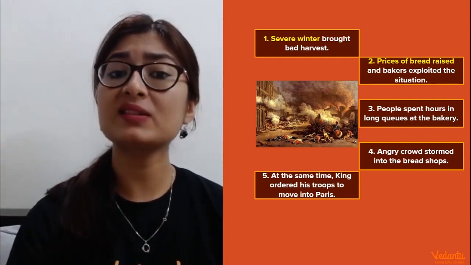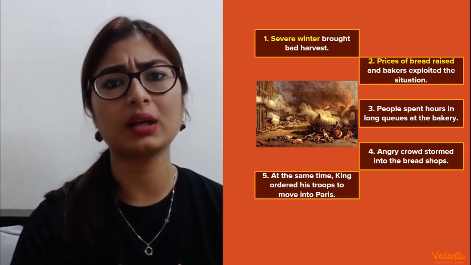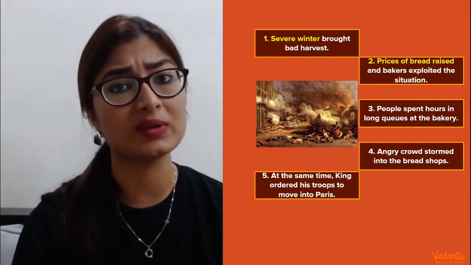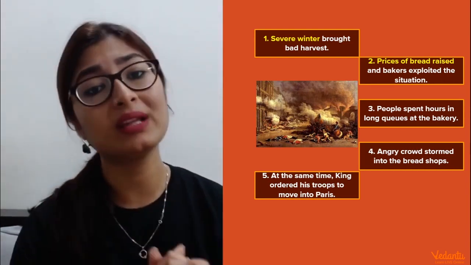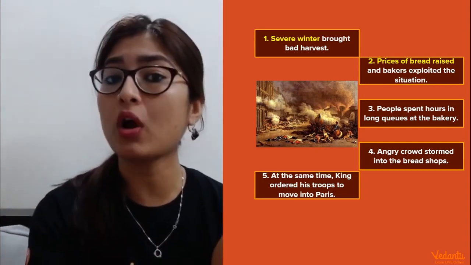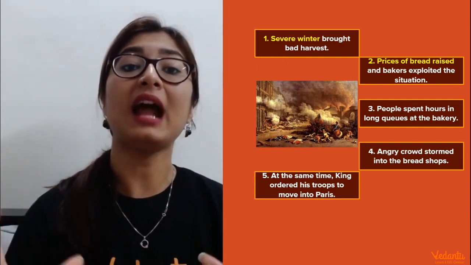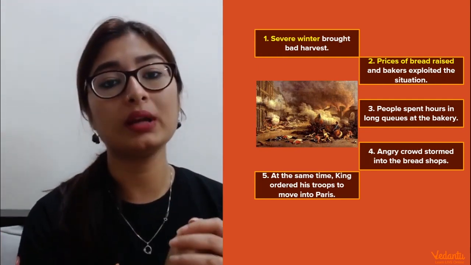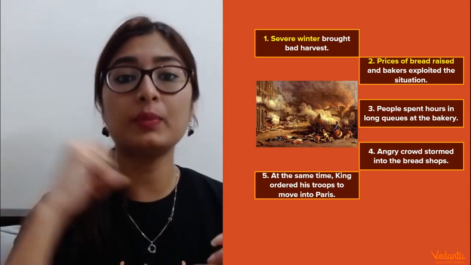And what were these bakers doing? One, they had definitely raised the price high. Everyone had, because the food was short and the supply was less and the demand was more. But on top of that, they were actually not giving people what they wanted. They were trying to hoard the stock. They would not let the stock out and provide the people whatever they had. They would just try to keep a hold on it, and keep a limit on it, so that further they could sell it even at a higher price.